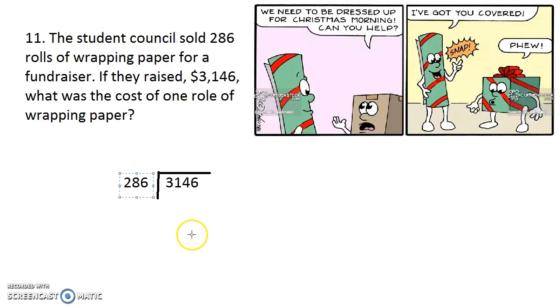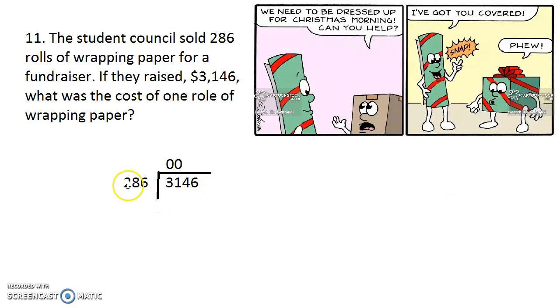All right. I said simple, but it's not that simple. Well, we'll see. So our first number, our divisor, is 286, right? I'm sure nobody knows their math facts for 286. I mean, maybe someone out there does. I don't. So, 286, can it go into 3? No, right? So I'm just going to put a 0 here. Can it go into 1? No. I'm going to put another 0 here. Can it go into 31? No. Can it go into 314? Sure. Definitely can.